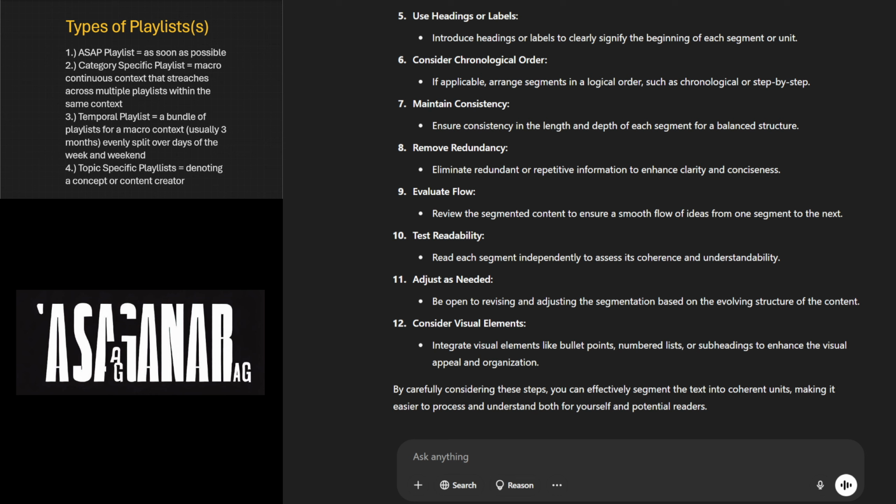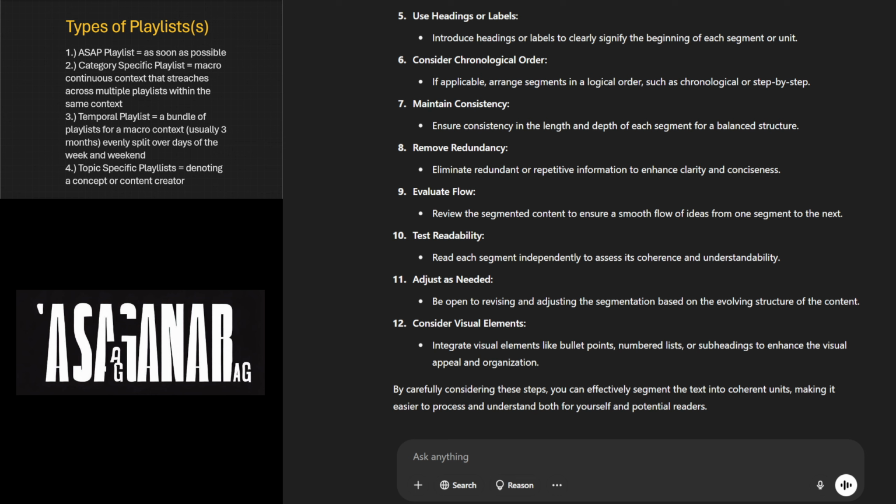9. Evaluate flow. Review the segmented content to ensure a smooth flow of ideas from one segment to the next. 10. Test readability. Read each segment independently to assess its coherence and understandability. 11. Adjust as needed.